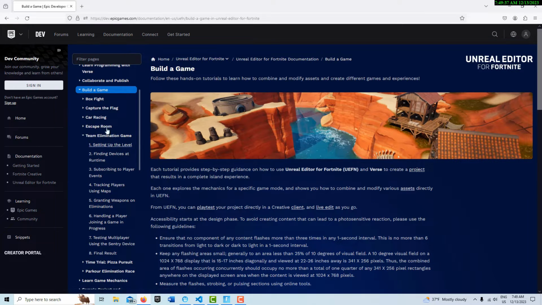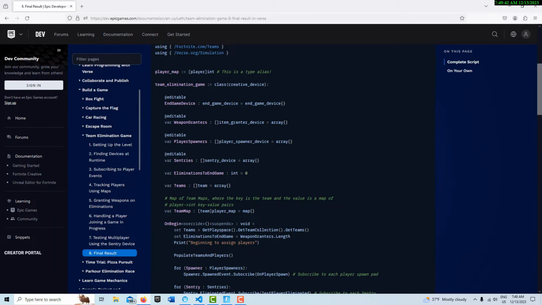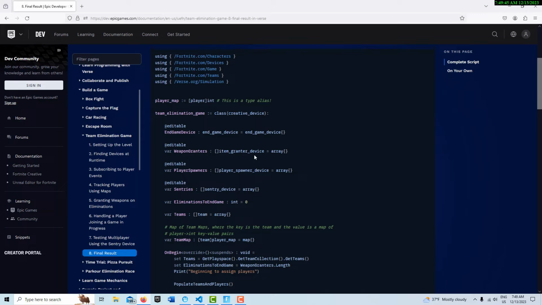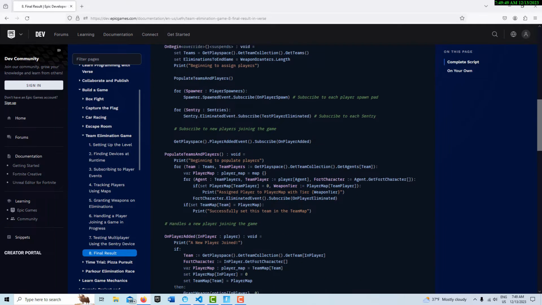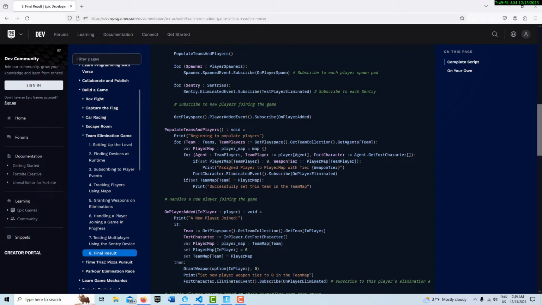On a lot of these games, at the very end, in the final result, they have the complete script, which you can copy and paste. But there is an error in this script, and I'll show you where it is. It's right here where it says populate teams and players. You'll notice we have two for expressions here, and then we have this if statement. Well, this if statement should be indented here, in line with this if statement.